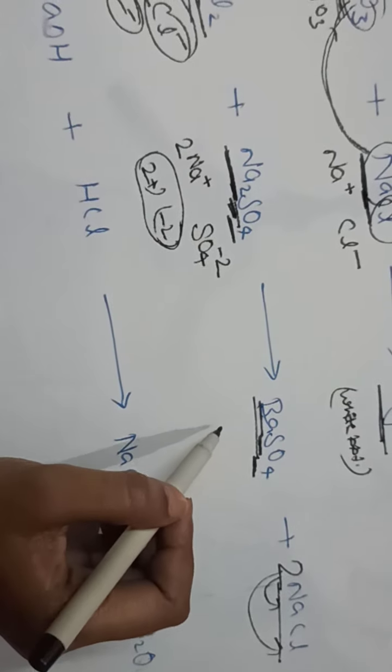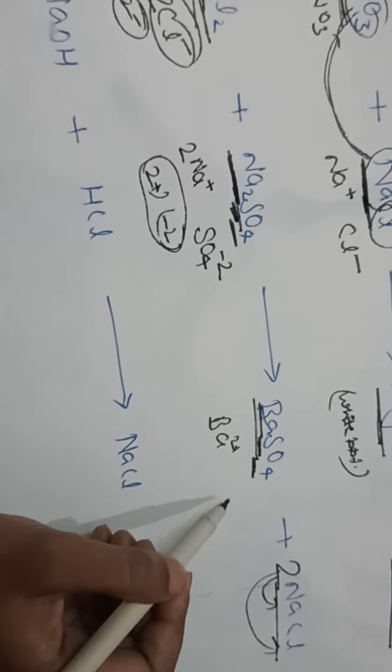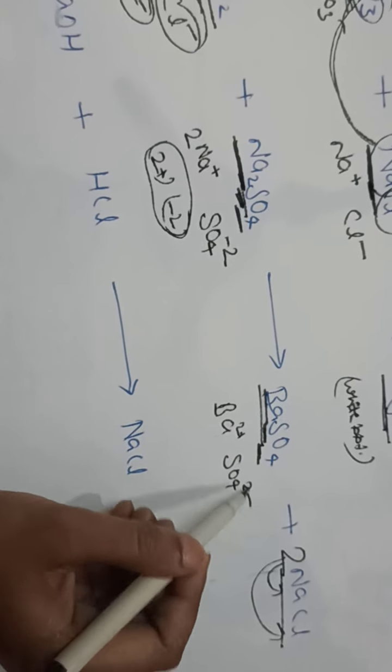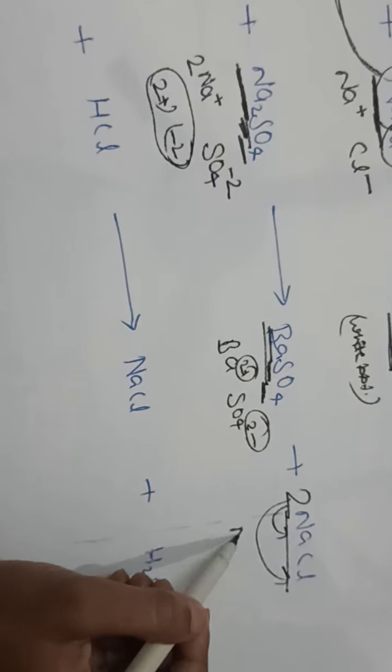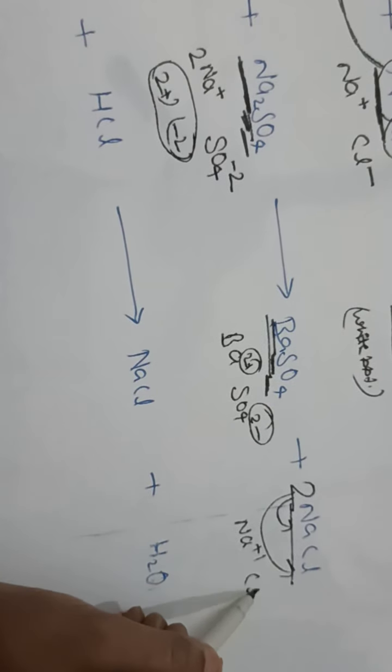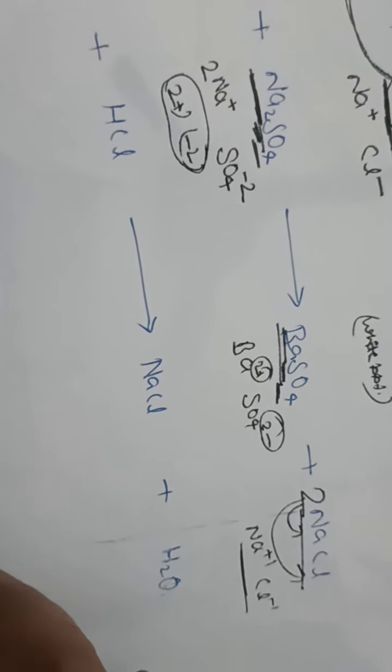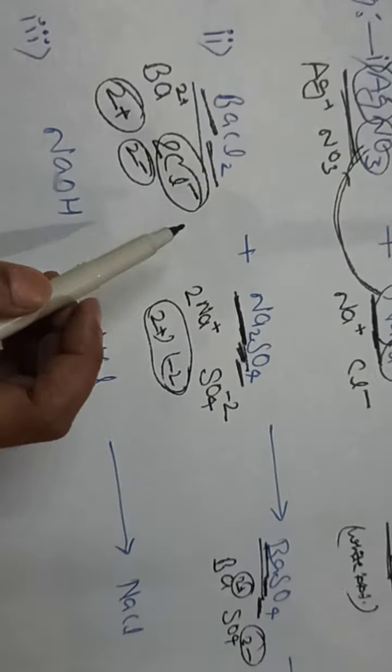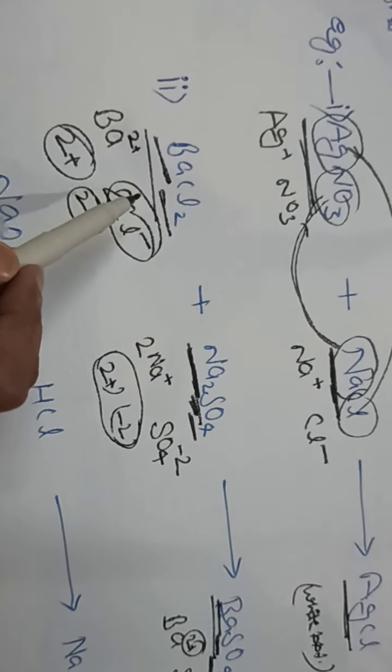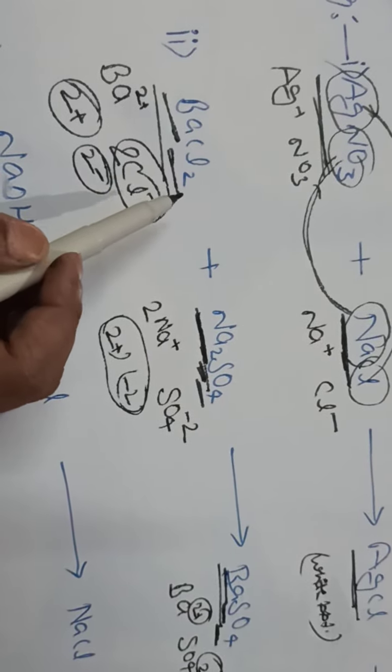Now here it is barium Ba2+, SO4 2-, Cl2 plus 2 minus. Here it is sodium plus 1 and chlorine minus 1. This is also balanced. So here you can see that sodium compounds always make one positive and one negative ion.